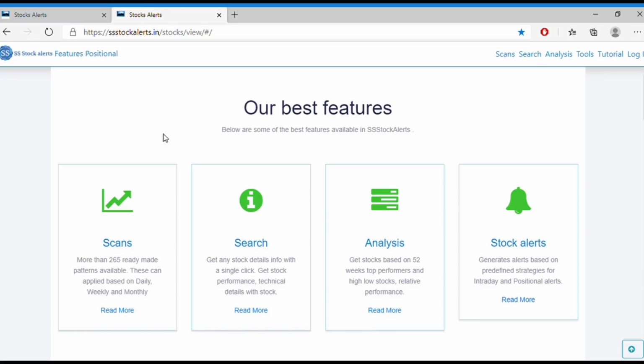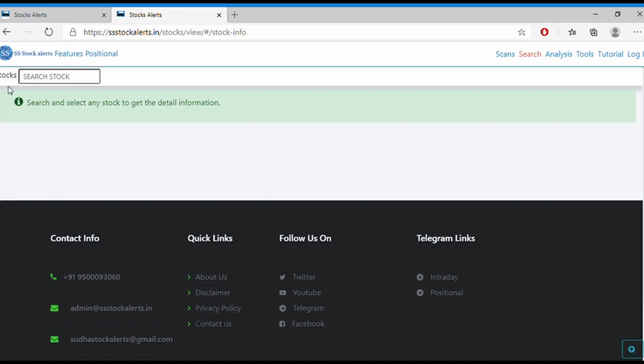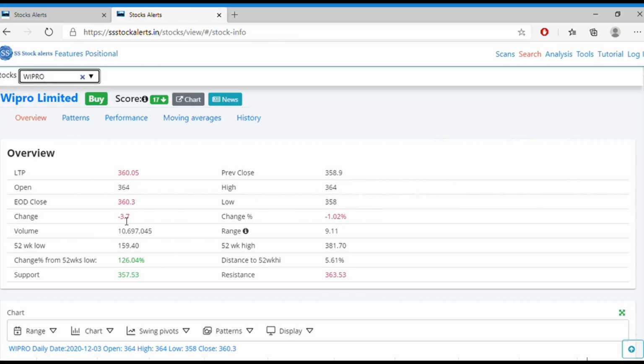In this video, we will talk about the search feature. Just click on search. Here you can type any stock name. So I'm typing Wipro. So just select it. Once you select it, we'll get the information about that stock.